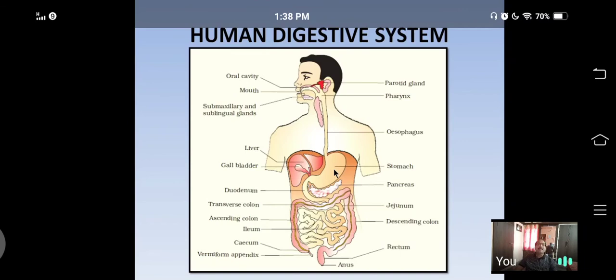Next part is the stomach. The stomach is a large sac.